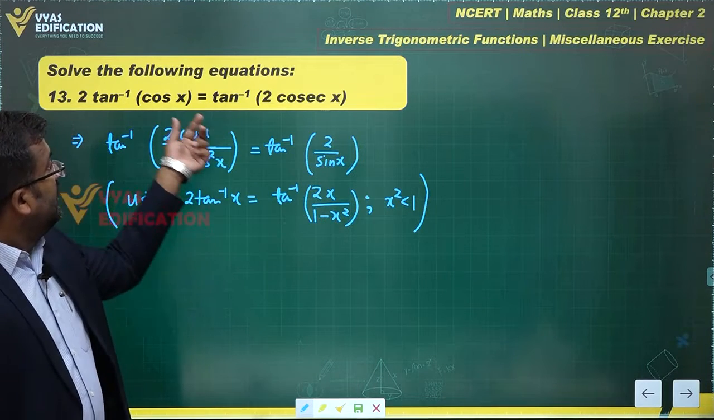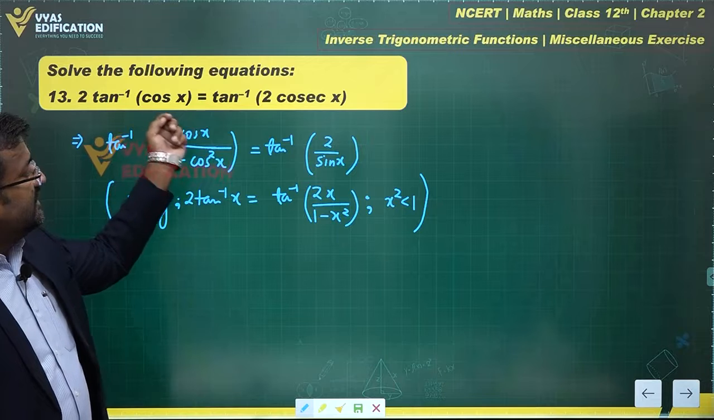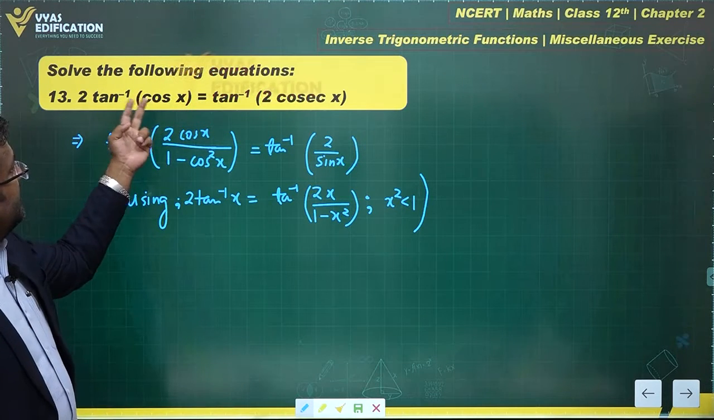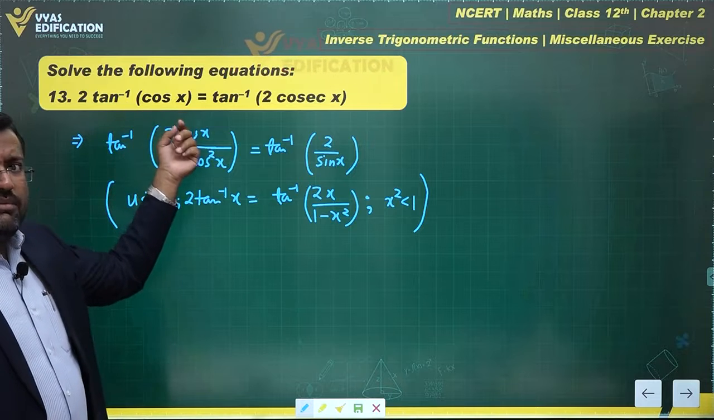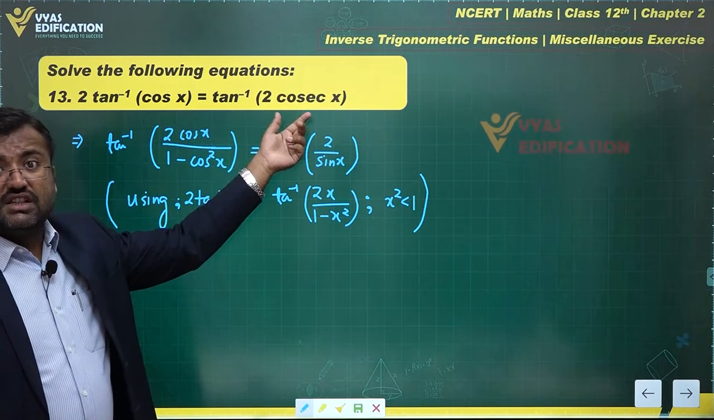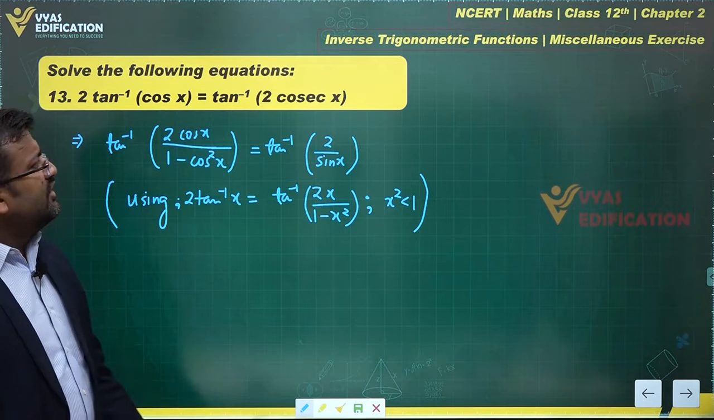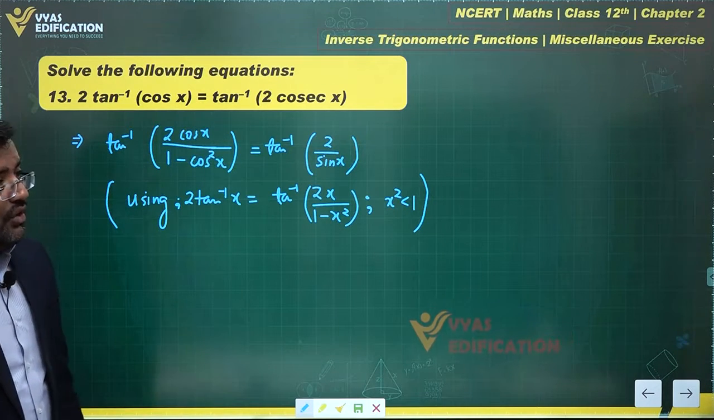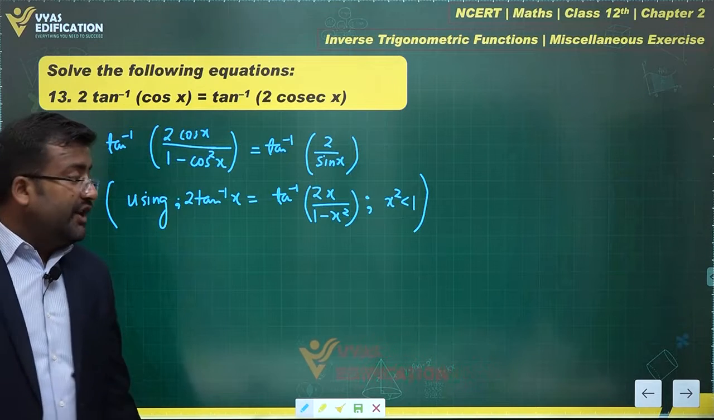Cos x equal to 1 will imply this is 2 tan inverse 1. This is tan inverse 1, which is pi by 4, so 2 times pi by 4 will be pi by 2. In that case, this will not be defined, so there will be an issue. That particular point does not lie in the domain.